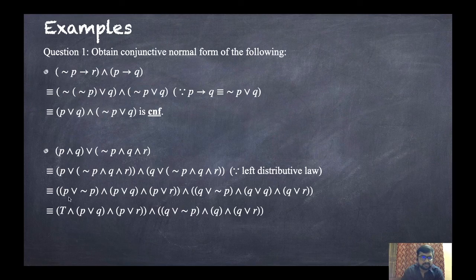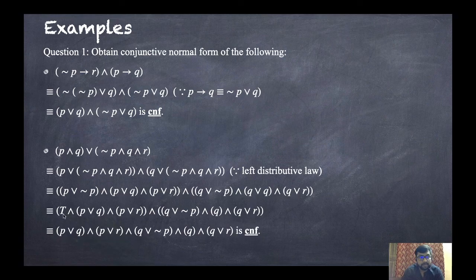Now just simplification. P or not P, that is always true. We just studied that. Then P or Q as it is, P or R as it is, Q or not P as it is, Q or Q, that is simply Q, and Q or R, same. Now T and anything, that means true and anything, that will be same. All these are same. So this is the required CNF. How? Here in between there is and, in the rest of the brackets there is or. So this is the required CNF.